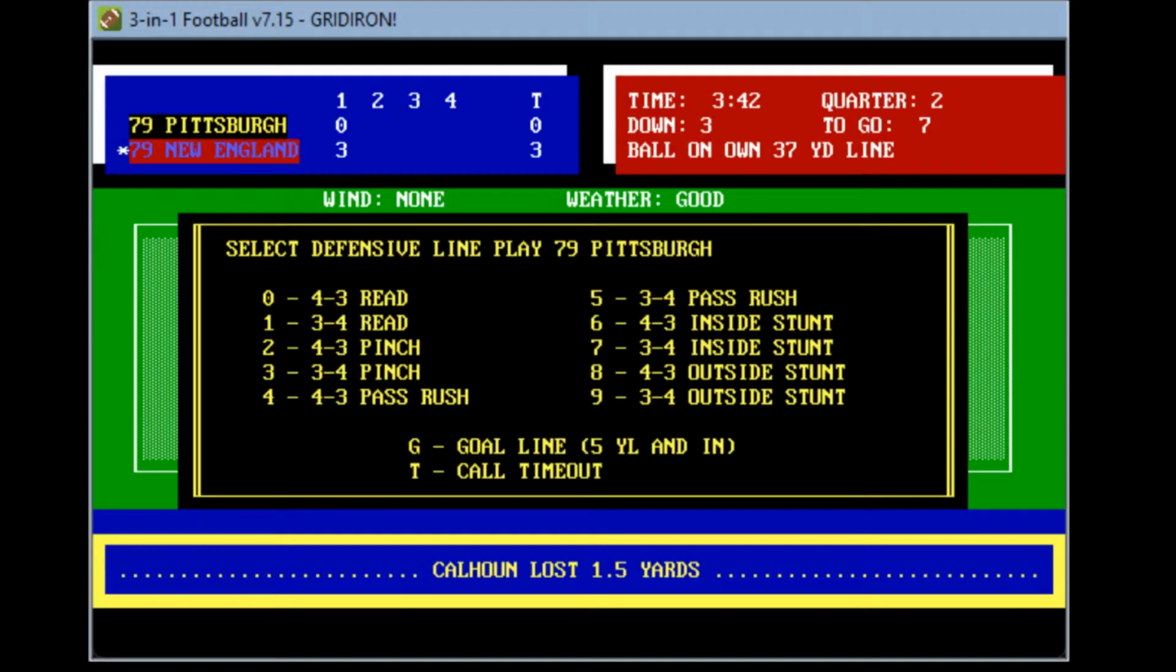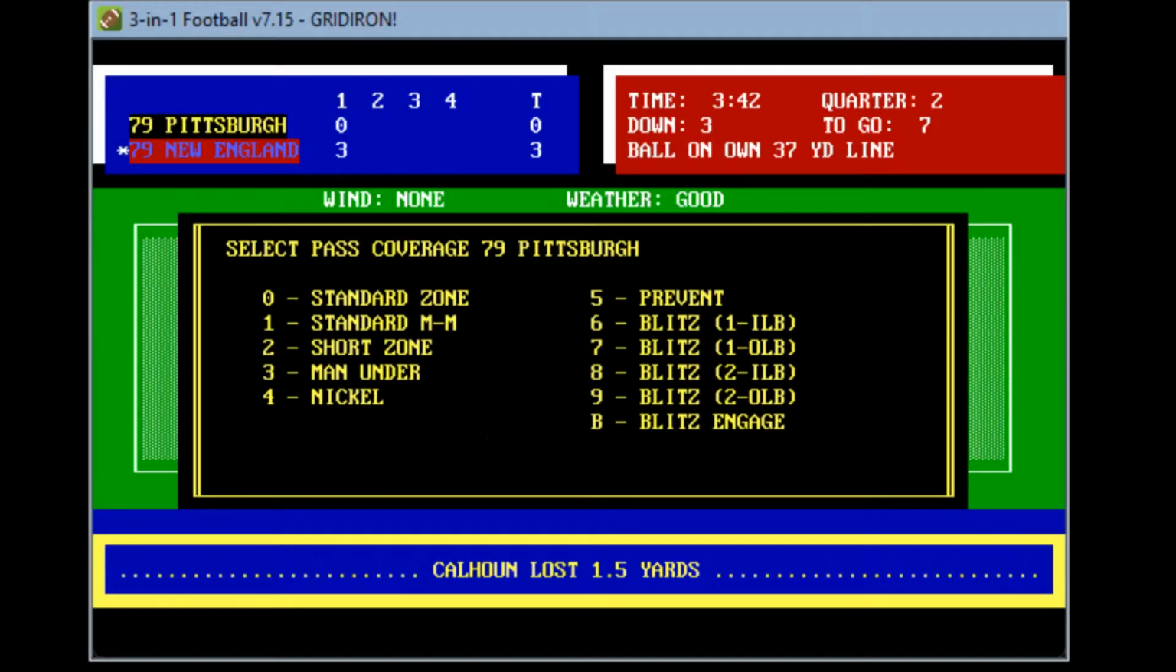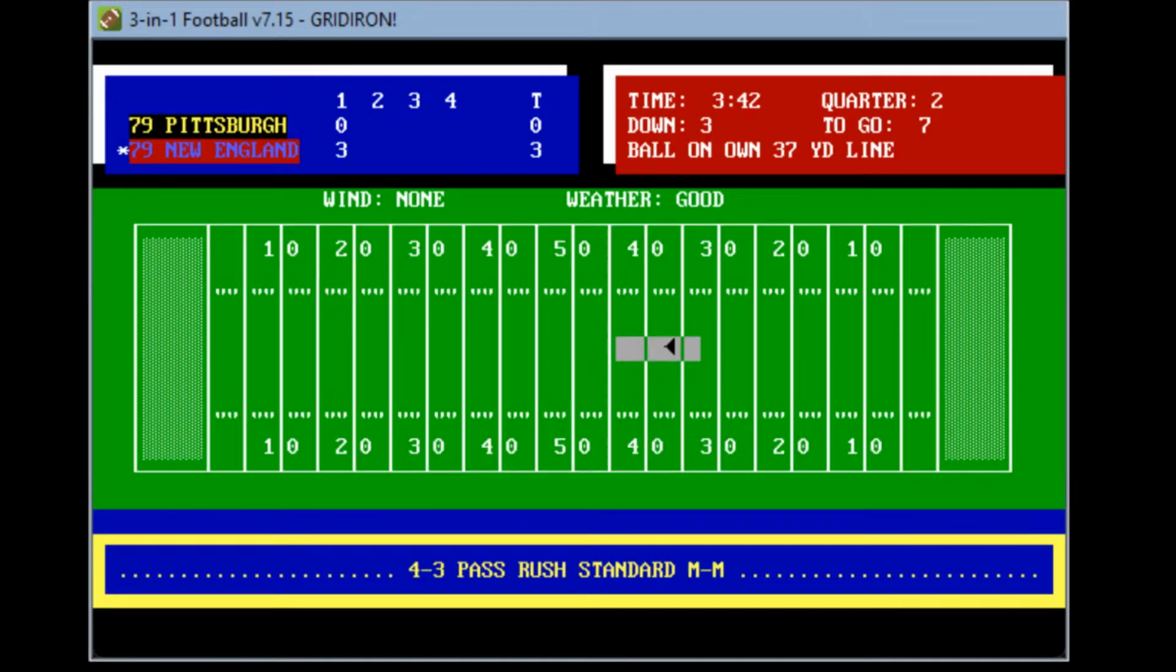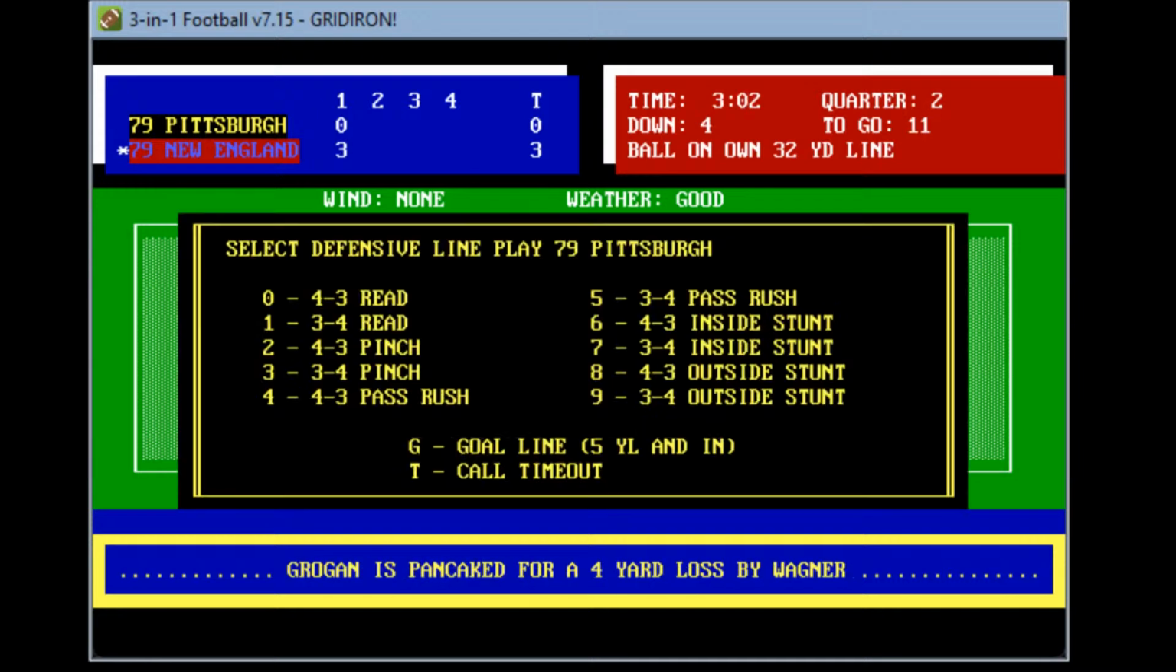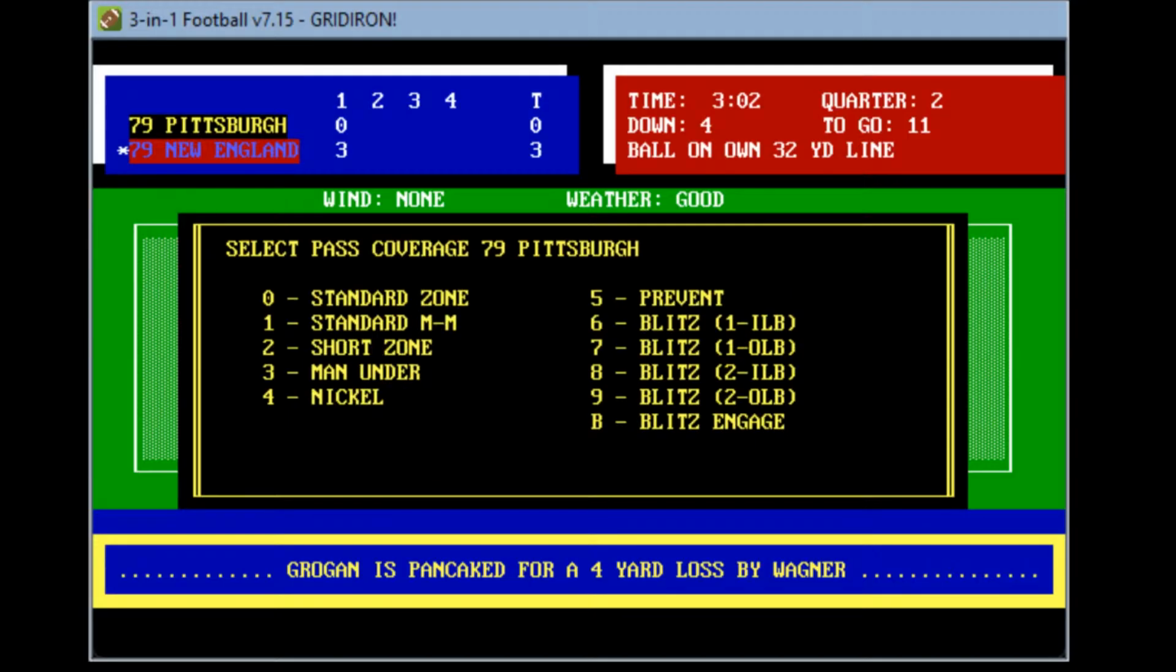New England now has a 3rd and 7, and now Pittsburgh's pass rush will come to play. They will go again, standard man to man. Grogan rolls out. He's got Morgan wide open, unable to get it off. He's pancaked for a 4-yard loss by Mike Wagner, the safety. And it's going to be a 4th and 11 from their own 32. Theo Bell will go out and return the kick. And off we go.